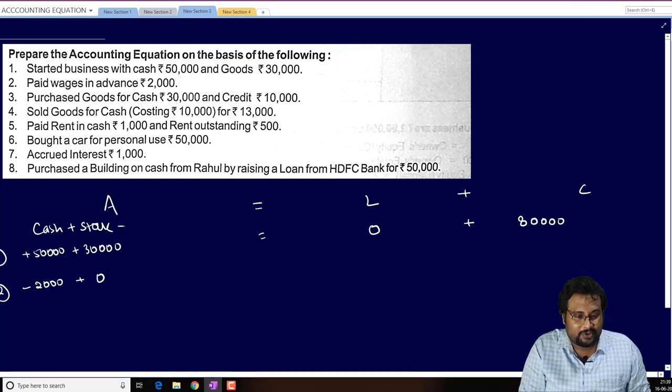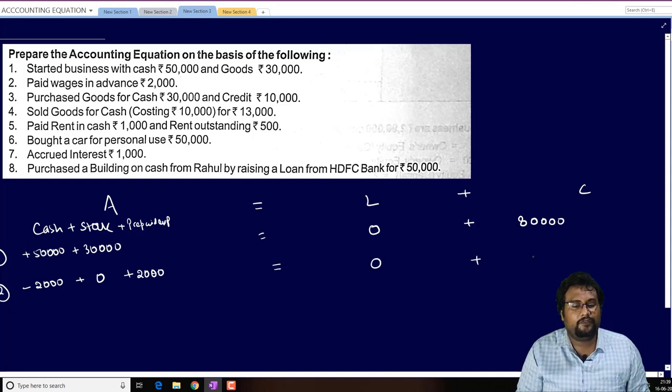So we have a new column of prepaid expense, and that is how much, beta? That is 2,000 rupees. Okay. Now any liability is there? No. And no profit, no loss, no interest on capital, no interest on drawing, so no effect on capital, and it is 0. Number 3, purchase goods for cash 30,000 and credit 10,000.